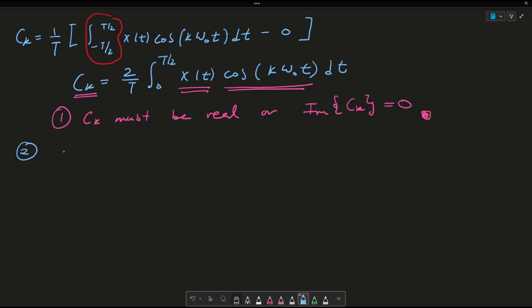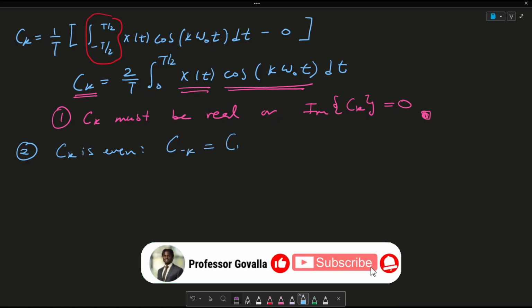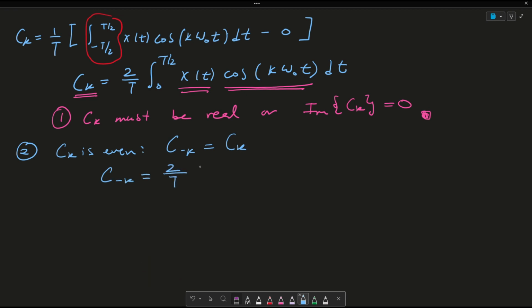So for the second proof, we need to show that ck is even. And we know that for an even function, c minus k has to equate to ck. So c minus k is simply 2 over T integral from 0 to T over 2 x of t cosine minus k omega naught t dt.